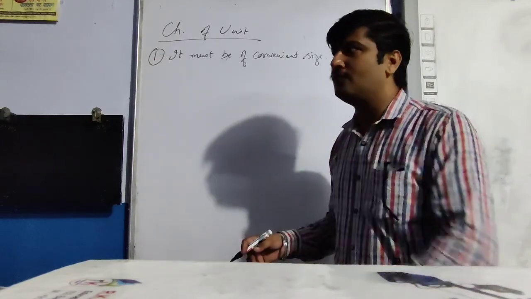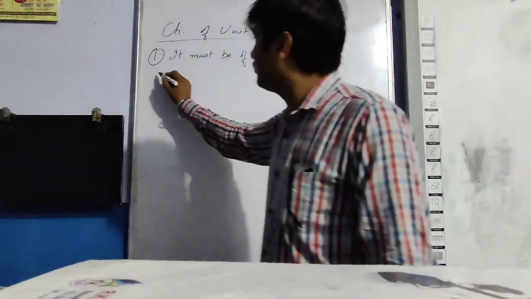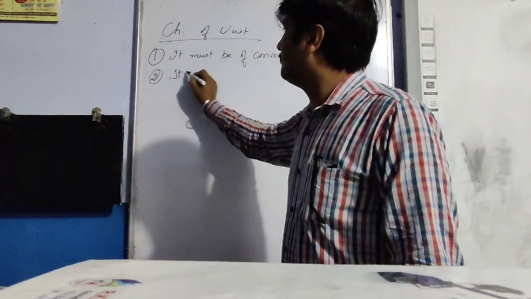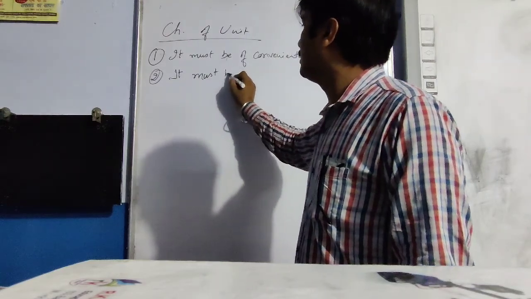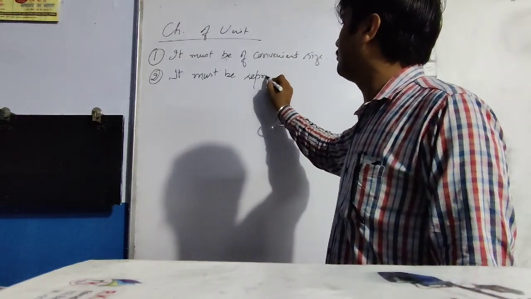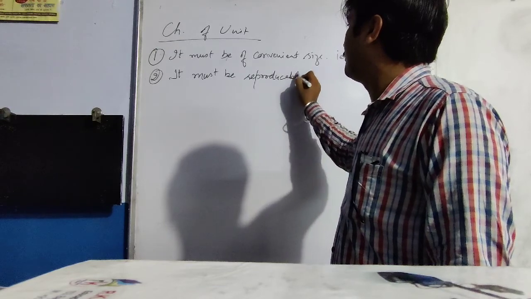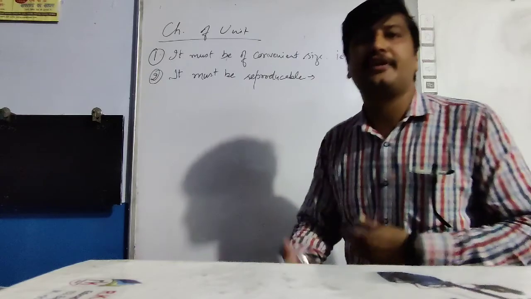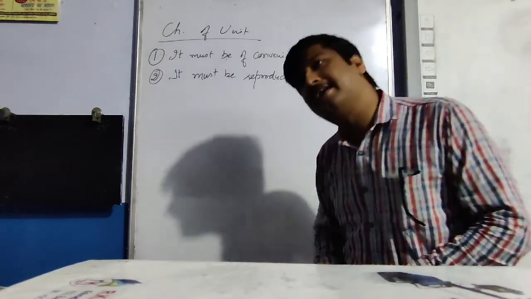Second, it must be reproducible. That means it can be reproduced again whenever it is required.